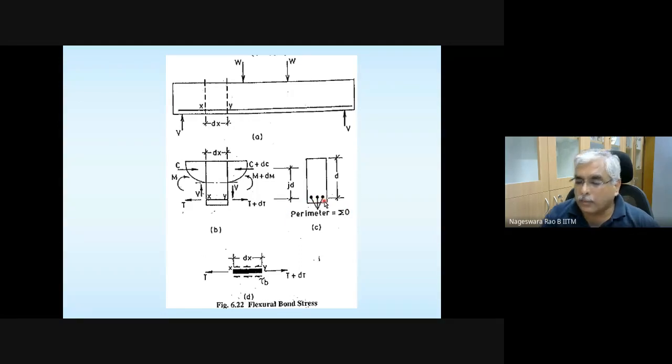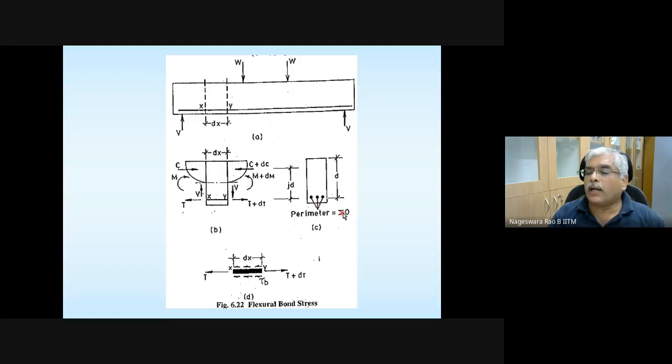Please note that by the time you come here, you know how to design tension reinforcement for a flexural member. And once you have that reinforcement, you find the surface area of that reinforcement, or the perimeter of all the bars. We will be using this one.